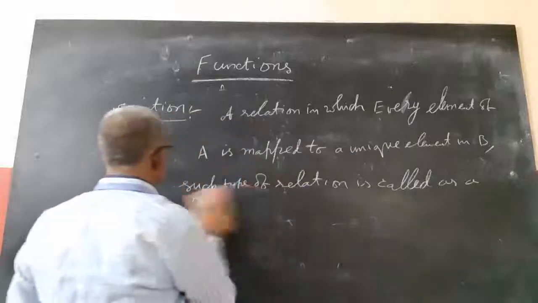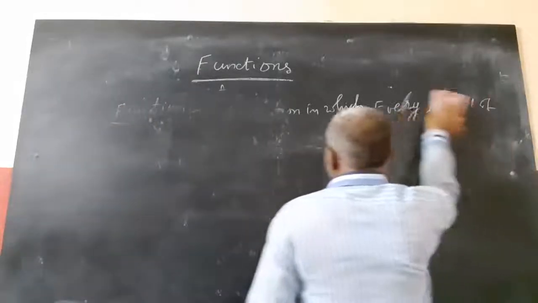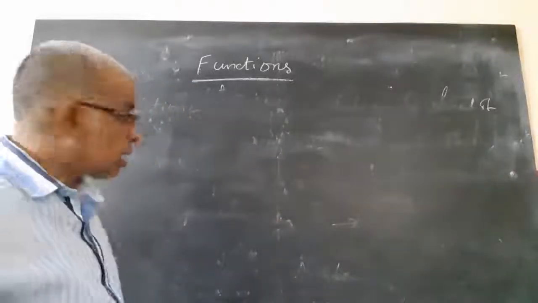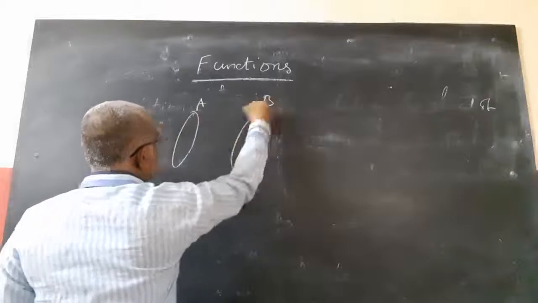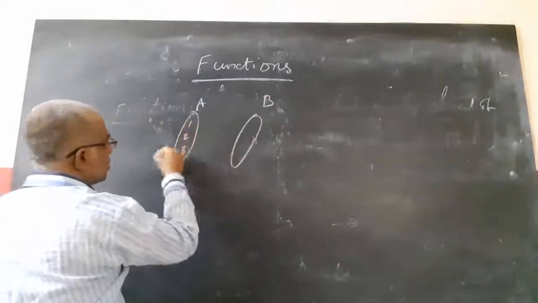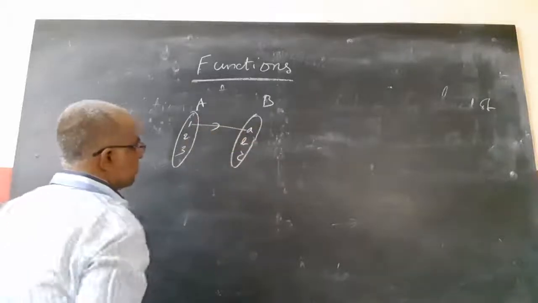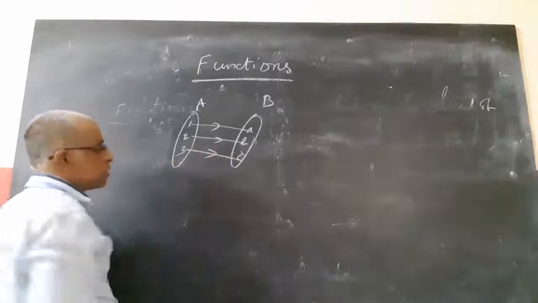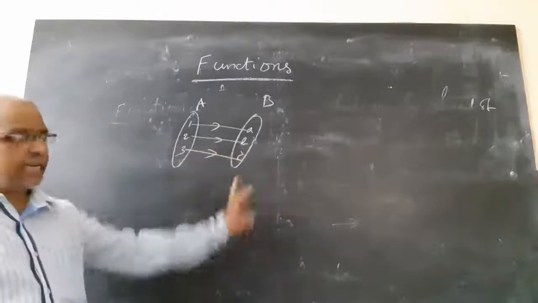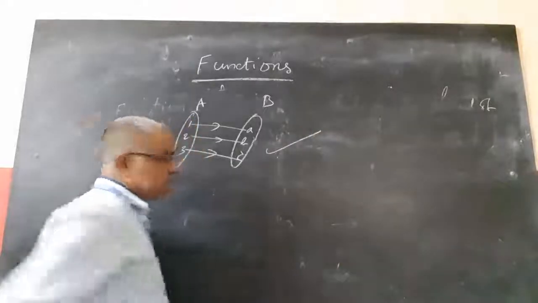We will discuss one more example, then you can understand easily. Now, this is A, this is B, having 1, 2, 3, A, B, C. 1 is mapped to A, 2 is mapped to B, 3 is mapped to C. Then every element of A has a unique image in B. So this is a function.